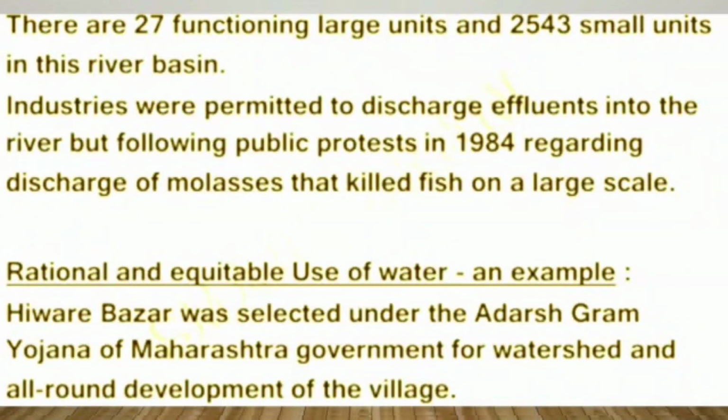There are 27 functioning large units and 2543 small units in this river basin. Industries were permitted to discharge effluents into the river, but following public protests in 1984 regarding discharge of molasses that killed fish on a large scale.